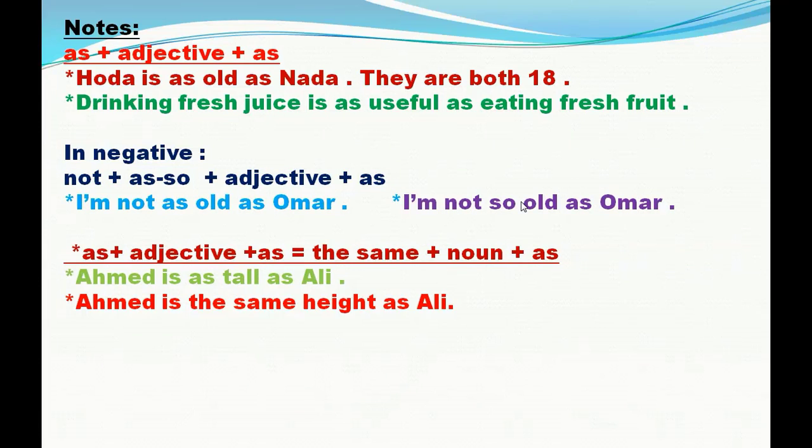The structure as plus adjective plus as equals the same plus a noun plus as. For example, when I say Ahmed is as tall as Ali, tall is an adjective. This sentence equals Ahmed is the same height as Ali. Here we use the words the same, but after the same comes the noun from the adjective tall, which is height, and after the noun comes the word as. So when I say Ahmed is as tall as Ali, this sentence equals Ahmed is the same height as Ali.